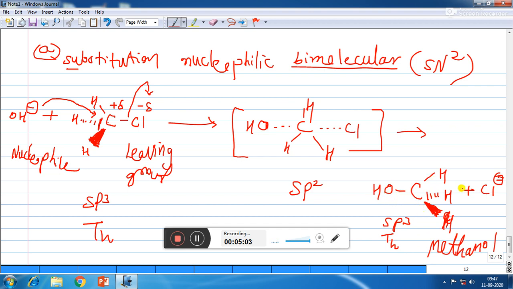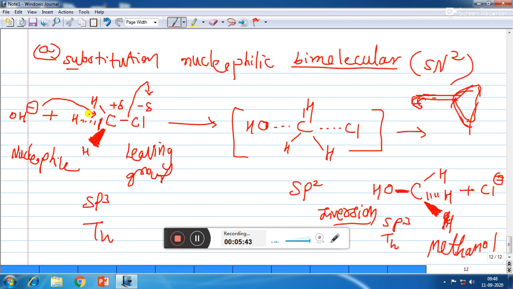So here we can see that this molecule is similar to an umbrella in high wind. As we can see, in high wind the umbrella becomes inverted. In the same way, this OH bond can be considered as the stick of the umbrella. So we can see that this CH3 has become similar to the umbrella in the high wind. So inversion has taken place. Okay, over here inversion of configuration has taken place. That means the whole CH3 part has become reversed in the product.